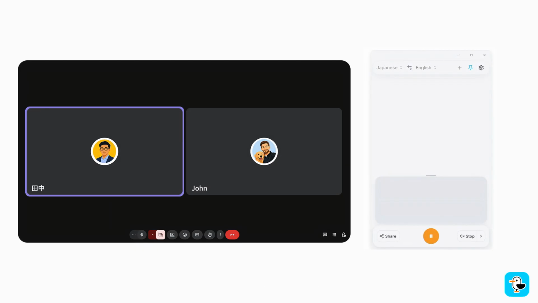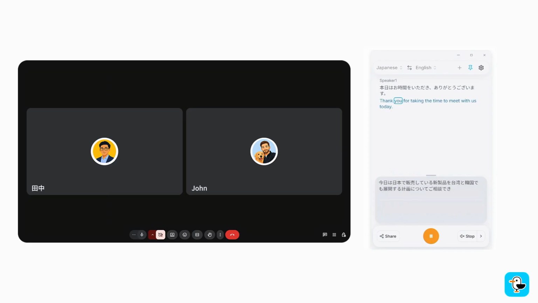本日はお時間をいただきありがとうございます。今日は日本で販売している新製品を台湾と韓国でも展開する計画についてご相談できればと思います。 Thank you for taking the time to meet with us today. Today, I'd like to discuss our plans to roll out the new products currently being sold in Japan to Taiwan and South Korea as well.